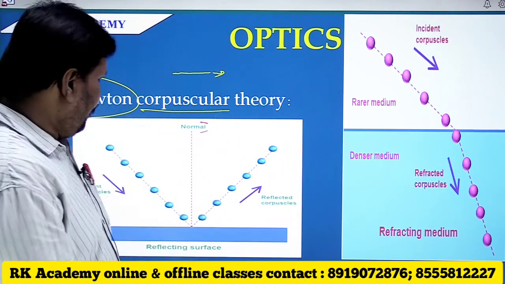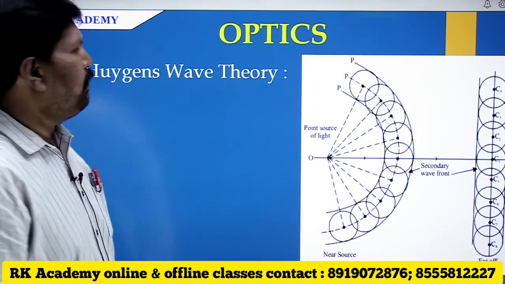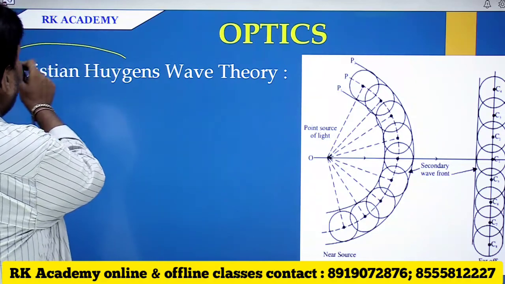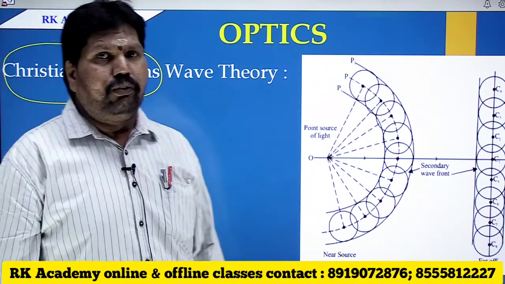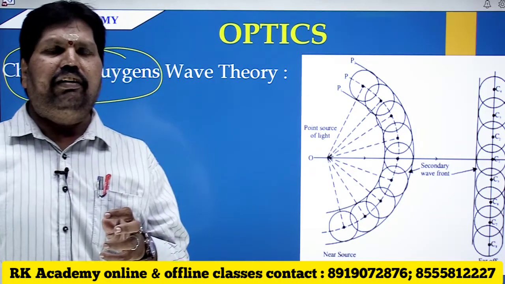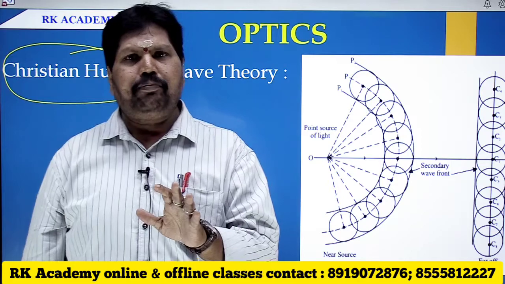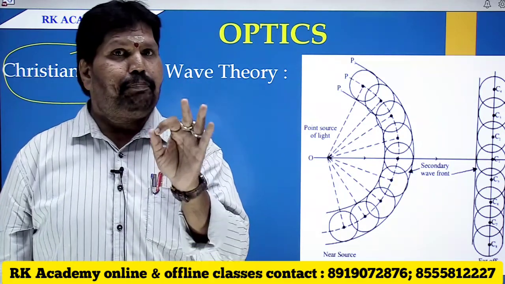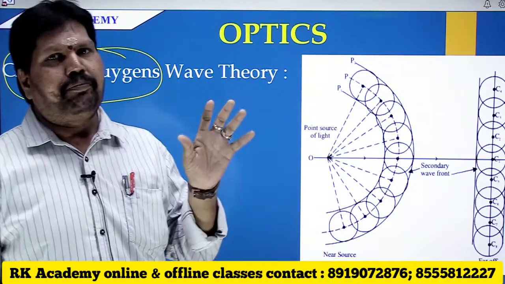The second theory was given by Christian Huygens. According to Huygens, he thought that for the propagation of light there must be a subtle, pervaded and completely elastic medium.